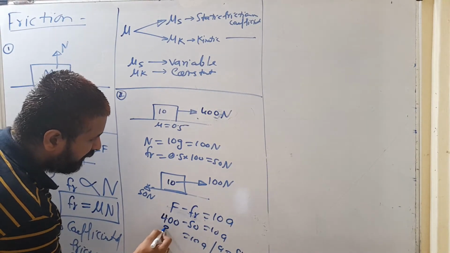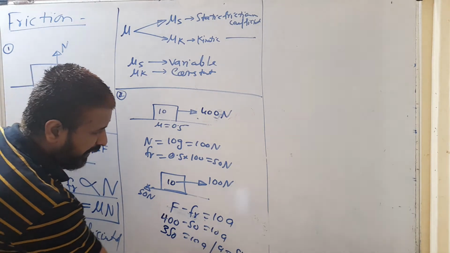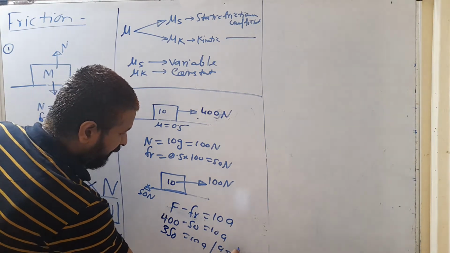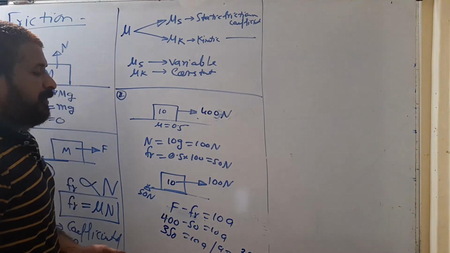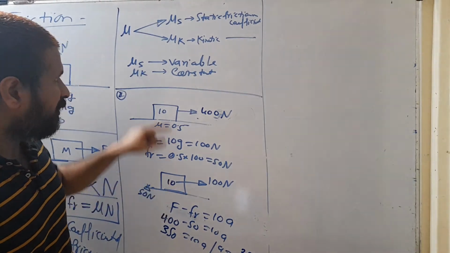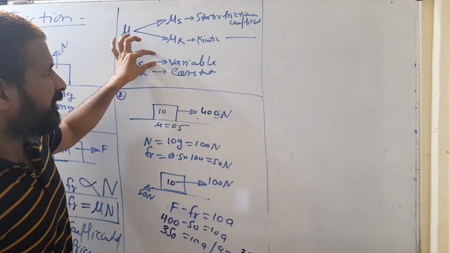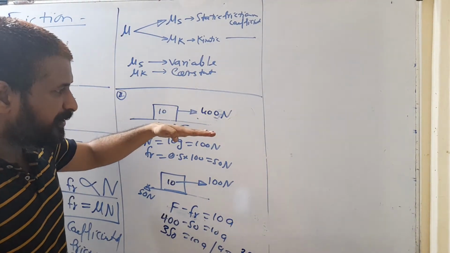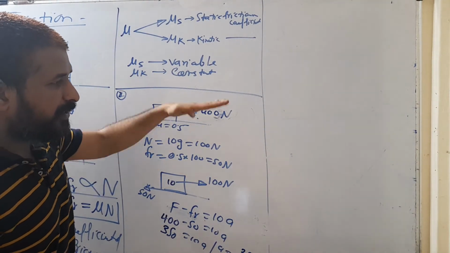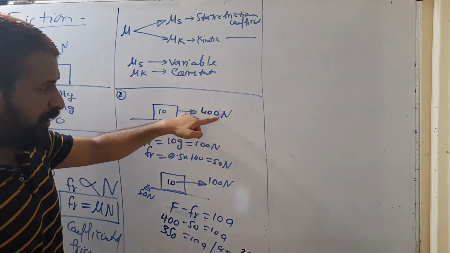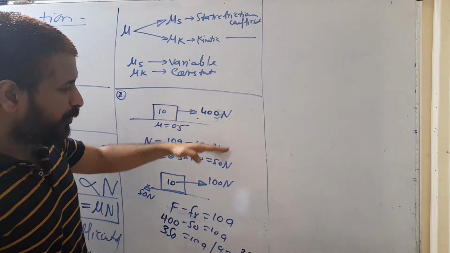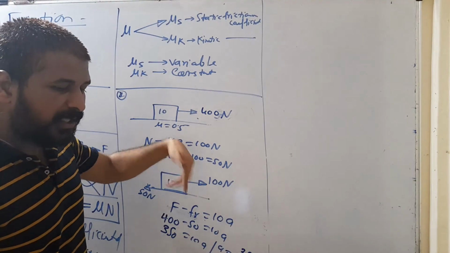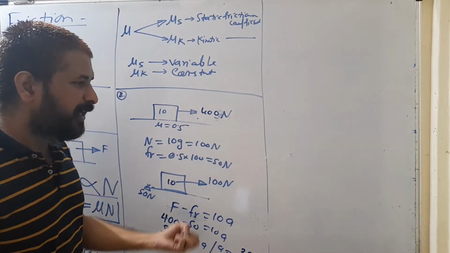So what we are going to get? 350 is equal to 10 a, or a value will be 35 meter per second square. So once the block is in motion, mu k active हो जाता है, mu s नहीं रह जाता. Only mu s is variable when the block is stationary; at that time only frictional force की value changes according to the applied force. When the block is already in motion, frictional force saturate हो जाता है, वो maximum पे था, उससे ज़्यादा वो नहीं जा सकता. अगर उससे जाता तो वो रोक ही लेता ना ब्लॉक को.